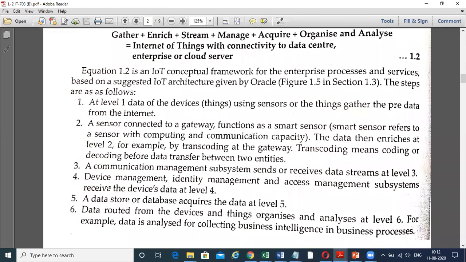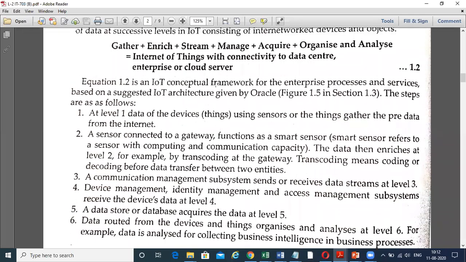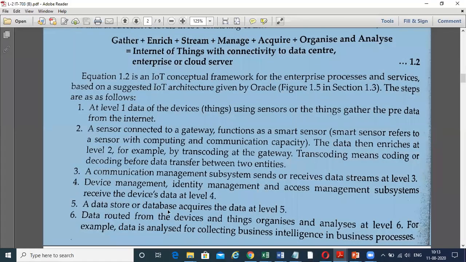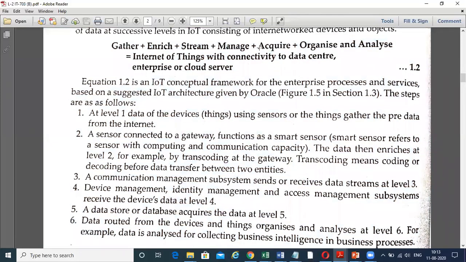Now the device management, identity management, and access management subsystem receives the device's data at level 4. That is how to manage, that comes at level 4. A data store database acquires the data at level 5. That is the storing and acquiring of data, which comes at level 5.